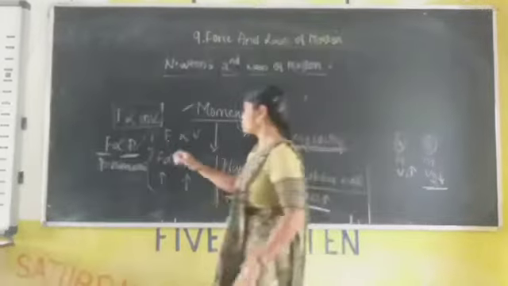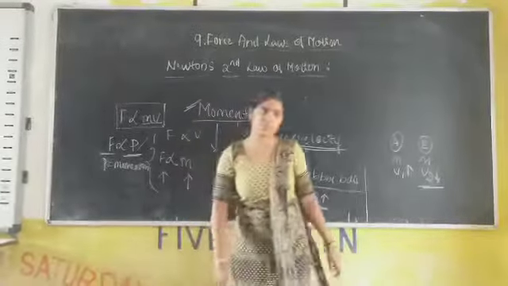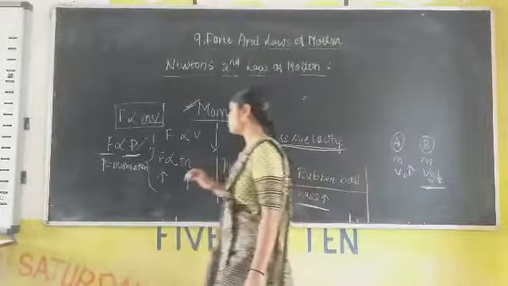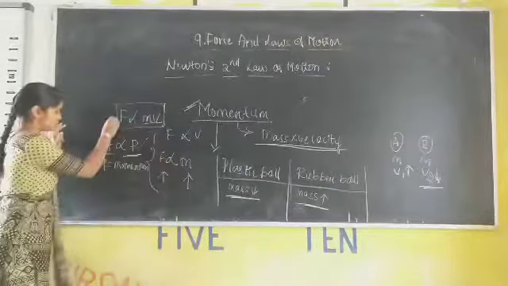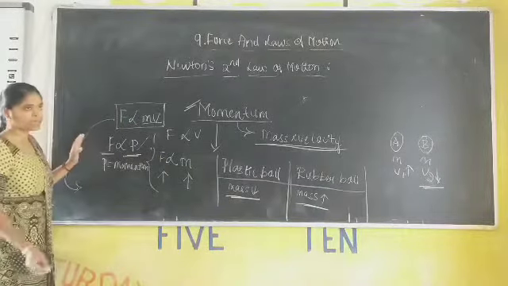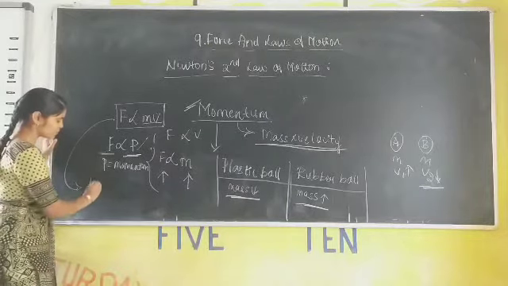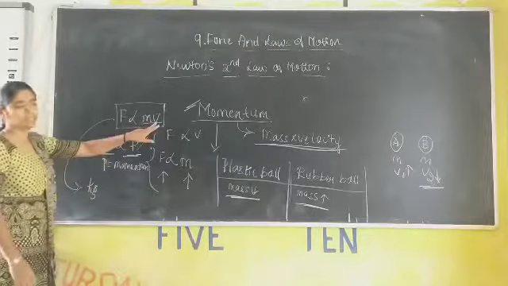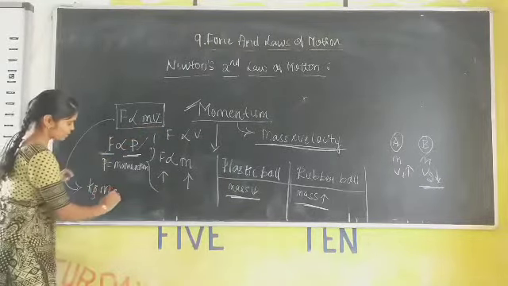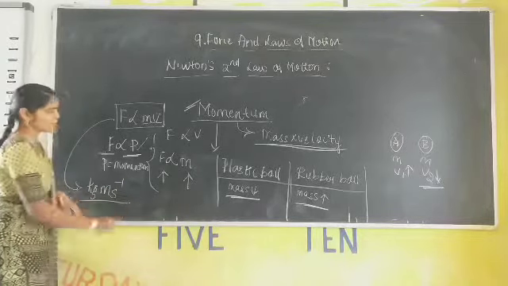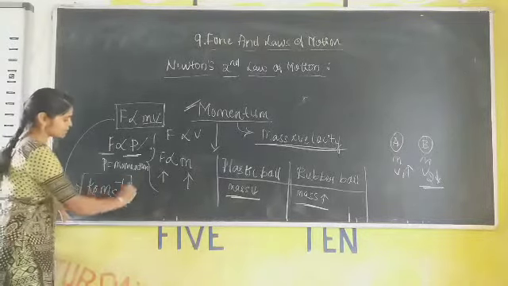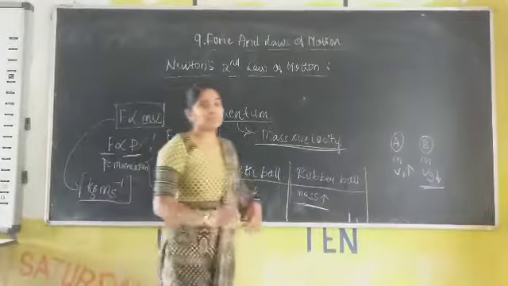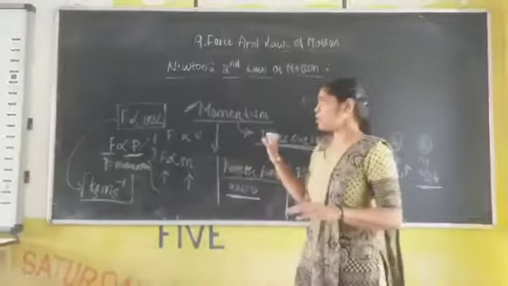So the SI unit of momentum is what? The unit of mass is basically kg and velocity is meter per second. So the SI unit of momentum is kg meter per second. So this is about the momentum of the object.